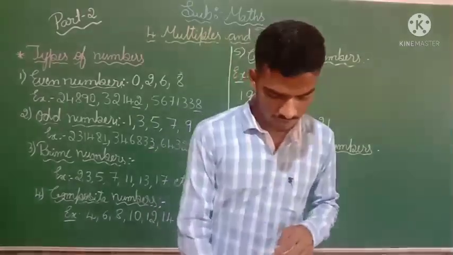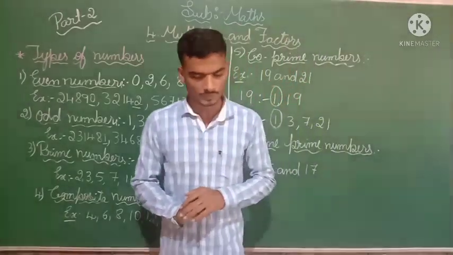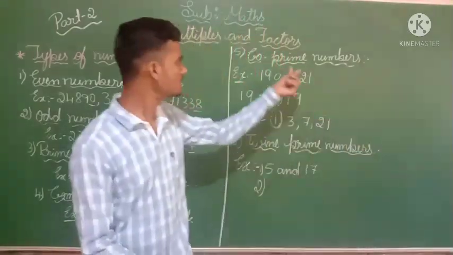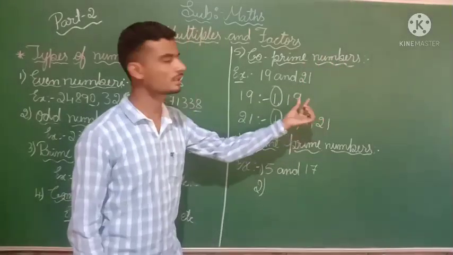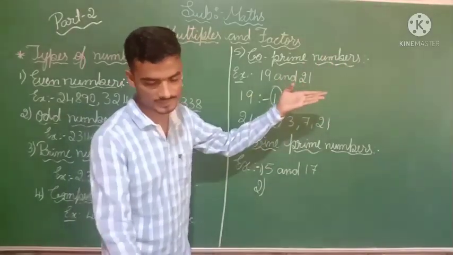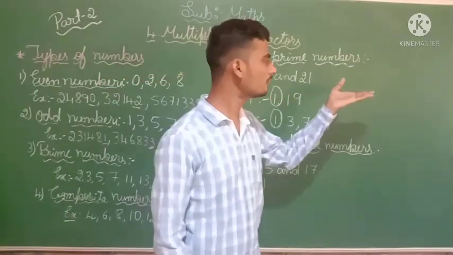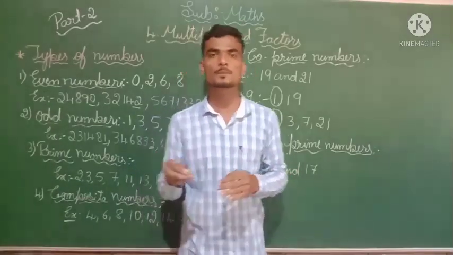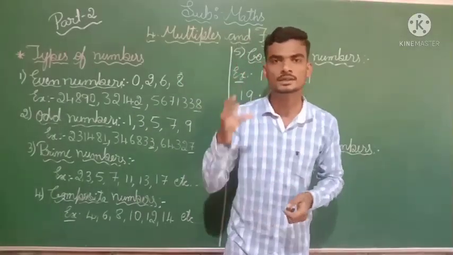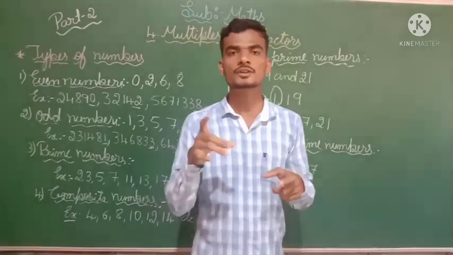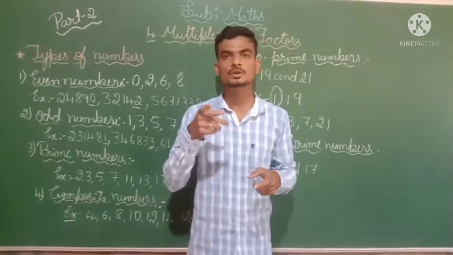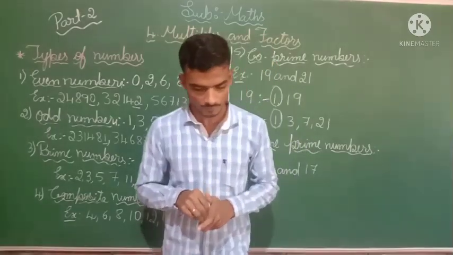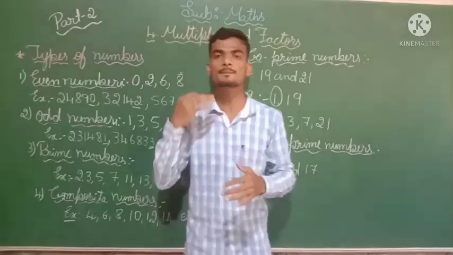Next, here they have given: which of the following pairs of numbers are co-prime numbers? See, what we have discussed here, co-prime numbers, this itself. This is the problem I have taken from your exercise itself, the third question. In a similar way you want to solve the remaining 3 problems in your rough notebook. Dear students, I hope all of you are solving the remaining problems in your rough notebook. After solving all those problems, you want to take a photo and send it to me. Then we are going to understand what I am telling you.